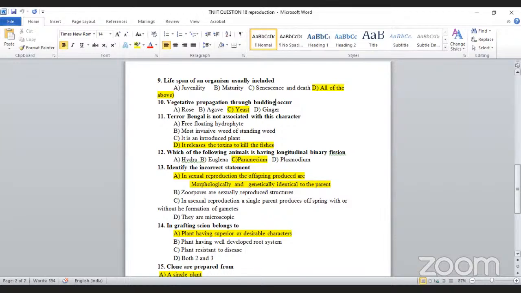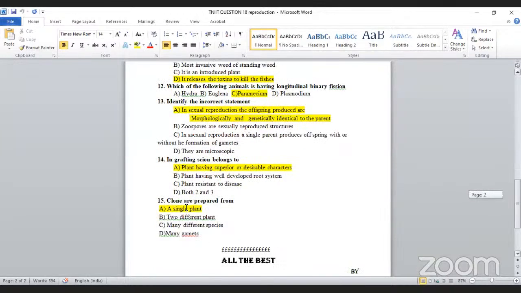Go to the next one, last one. Clone is prepared from two different parents. If you want to clone any one of the animals, how many animals do we need? Only one. So only one parent, a single plant or single animal only. Only one is enough.